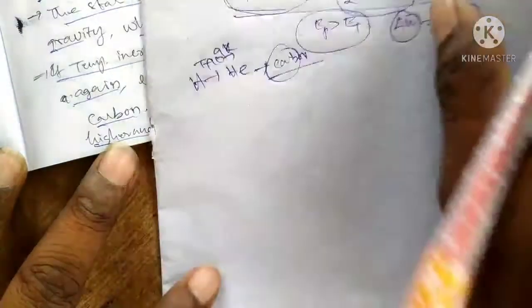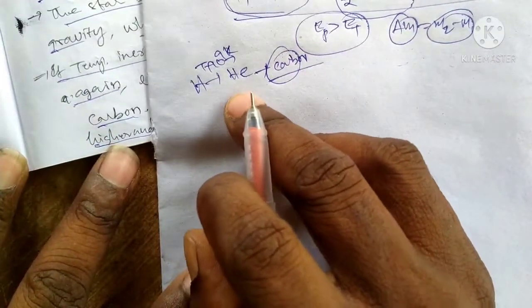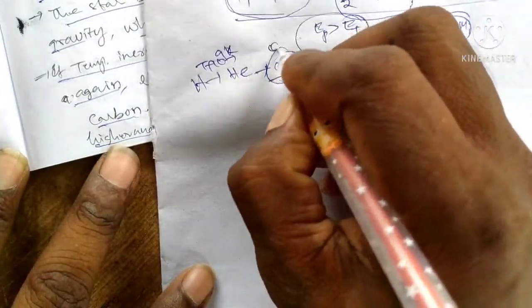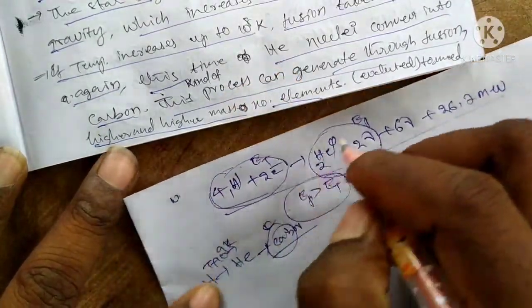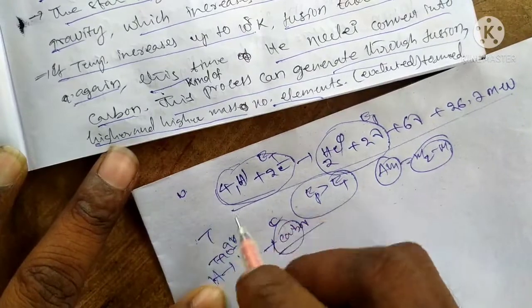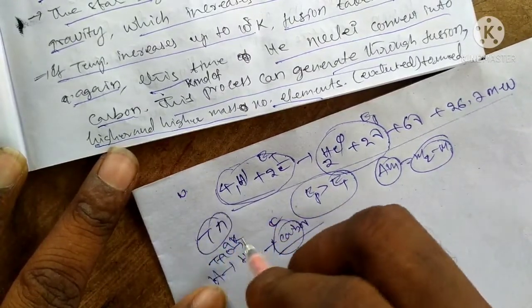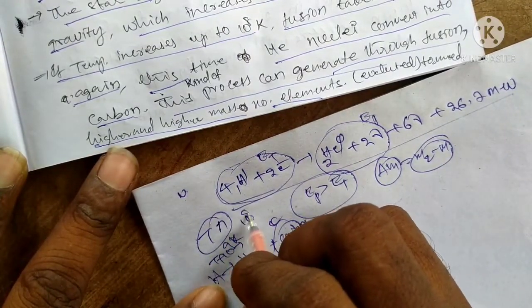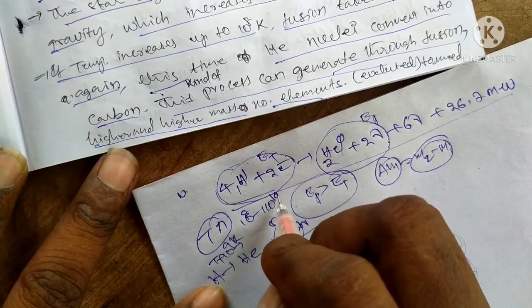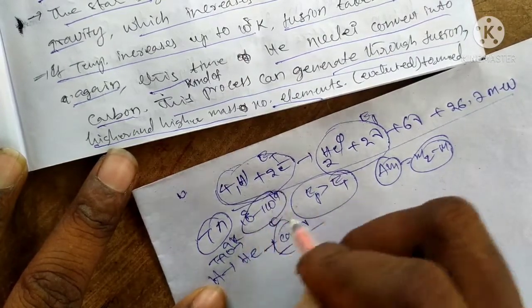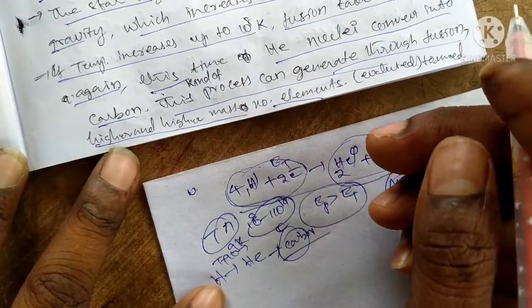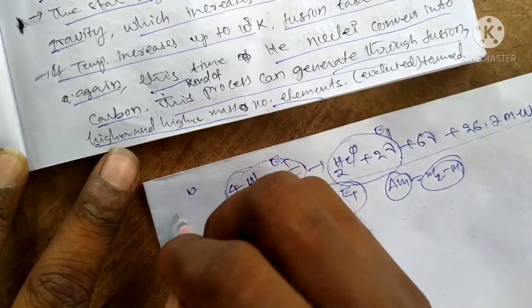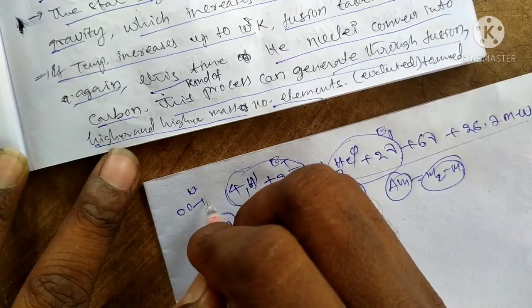See, like this, hydrogen to helium, helium to carbon. Carbon means C. As the applied temperature increases, this process appears, going from 10 to the power of 8 to 10 to the power of 9. Okay, you get the chain reactions in the sun. That means lighter particles can be combined.